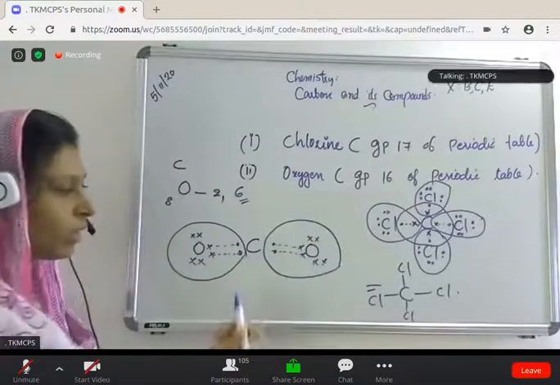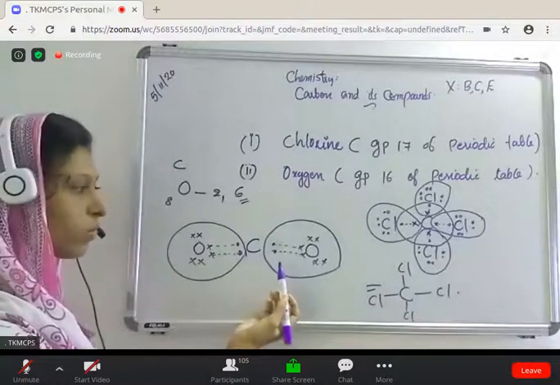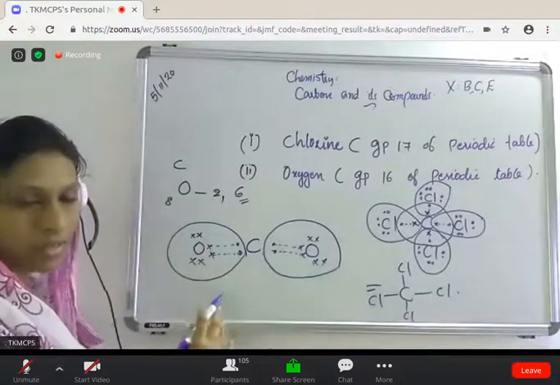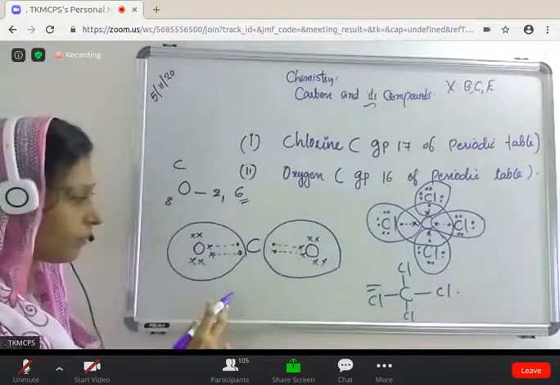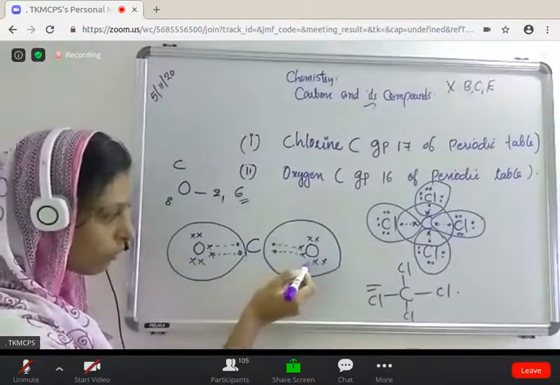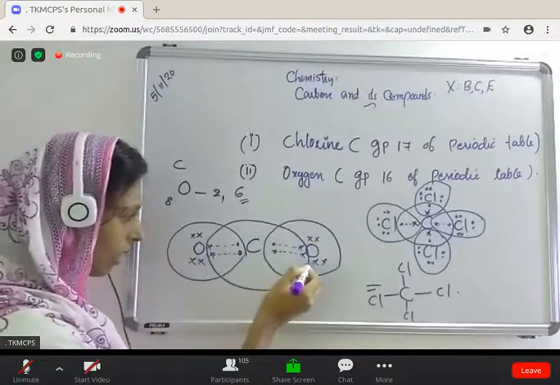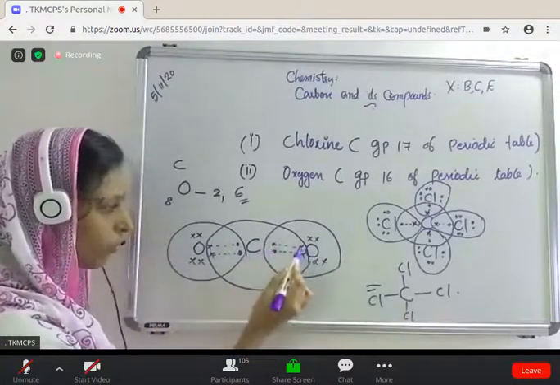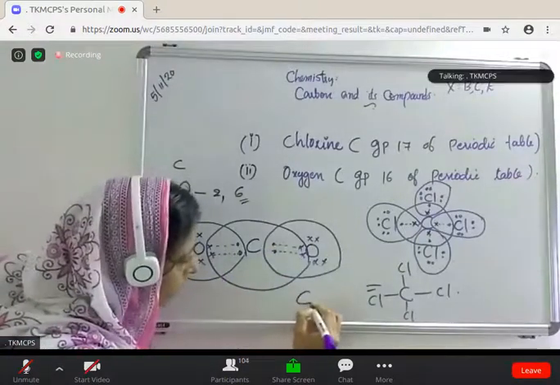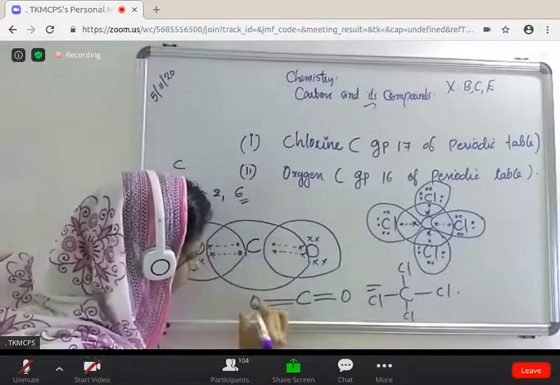And what about the carbon? Carbon has only 4 electrons, isn't it? They need 4 more electrons, so they share 2 electrons from each oxygen atom. So 2 electrons from this oxygen and 2 electrons from this oxygen. So next, carbon has 1, 2, 3, 4, 5, 6, 7, 8. Clear? Then we have to draw C double bond O, C double bond O.